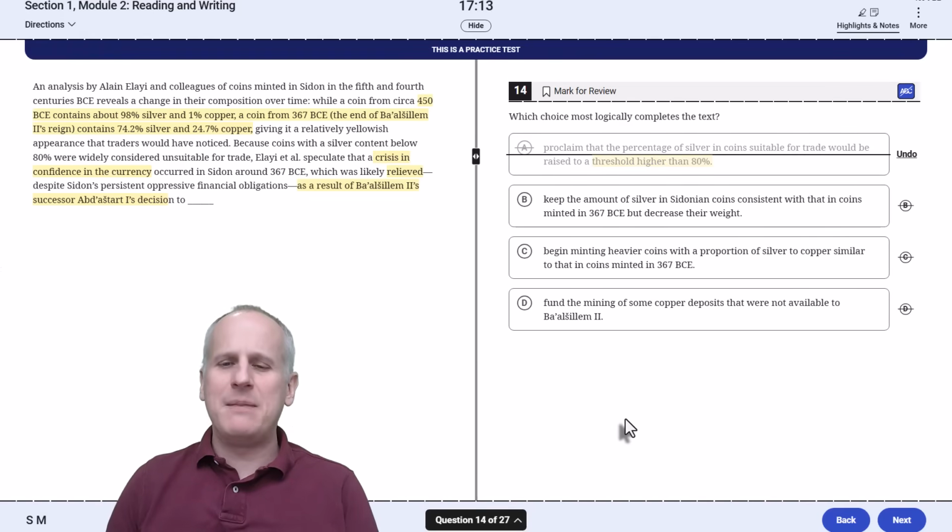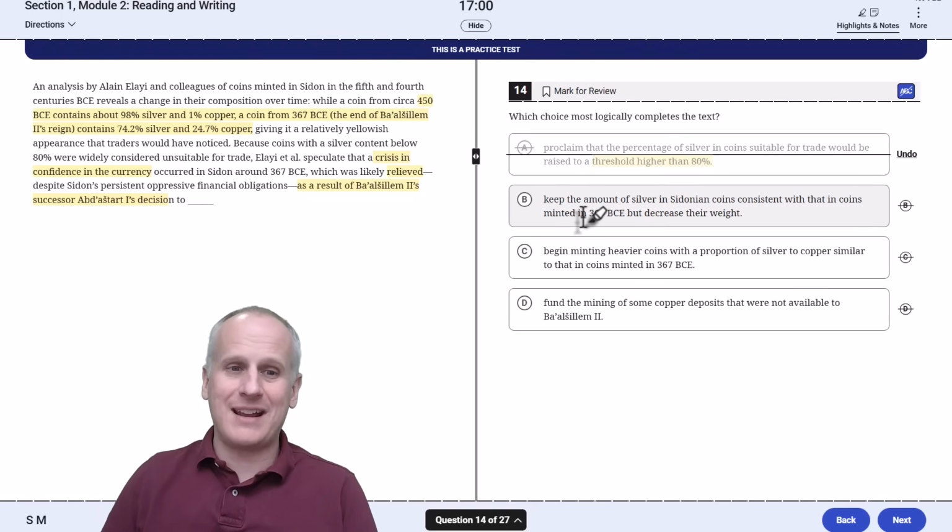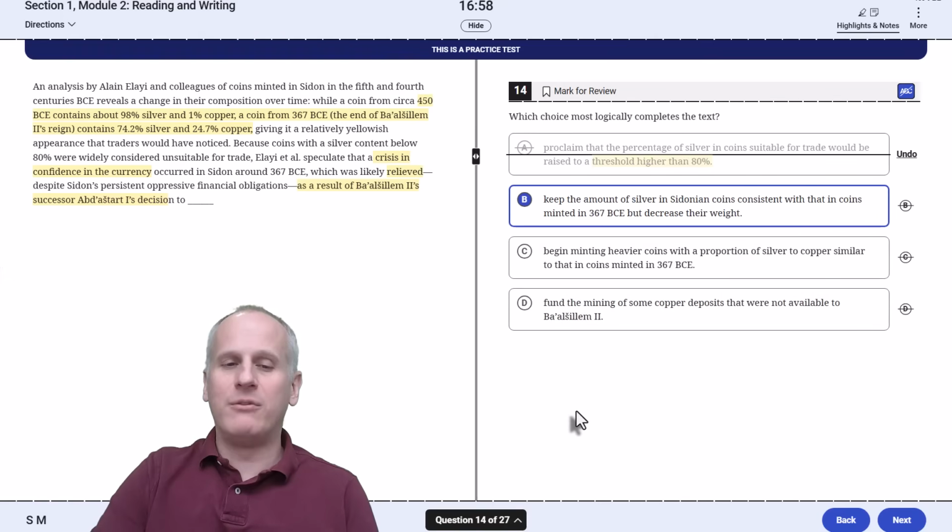Then choice B, keep the amount of silver in coins constant with that in coins minted in 367 BCE, but decrease their weight. Well, we keep the same amount of silver, and then we decrease the weight. Well, that's going to have to lose the copper. So that will fix the problem. So we select choice B.